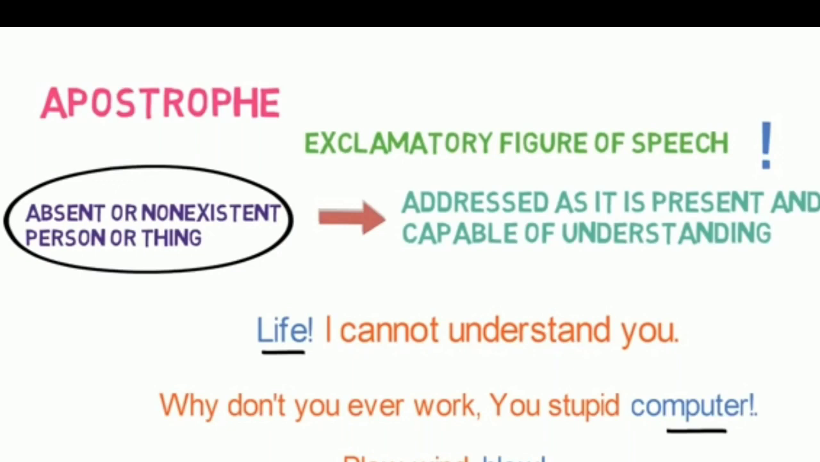Let us see the first example. Life, I cannot understand you. Here, students, we can understand that somebody is talking to life or addressing it. Now look at the next example. Why don't you ever work, you stupid computer? Now here we can understand that someone is addressing a computer which is only a thing.